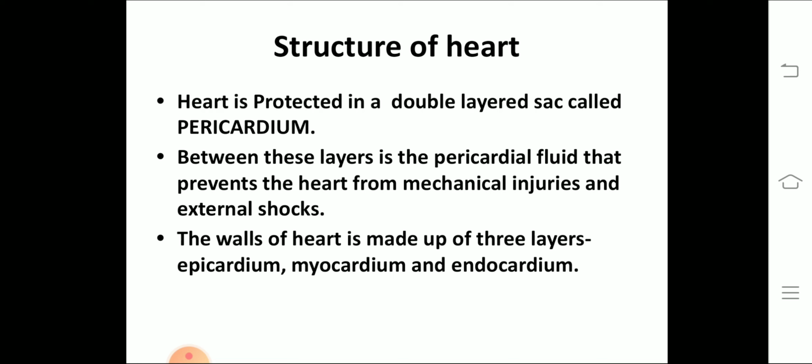Between these two layers there is a fluid called pericardial fluid. This fluid prevents the heart from mechanical injuries and external shocks. The walls of heart are highly muscular and made up of 3 layers: epicardium, myocardium and endocardium.